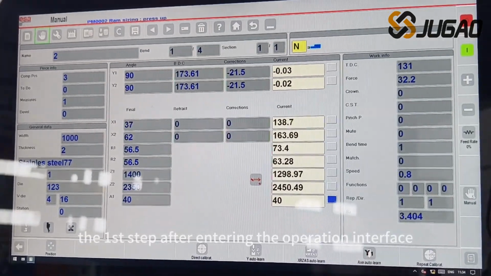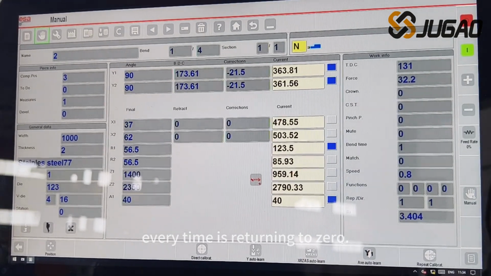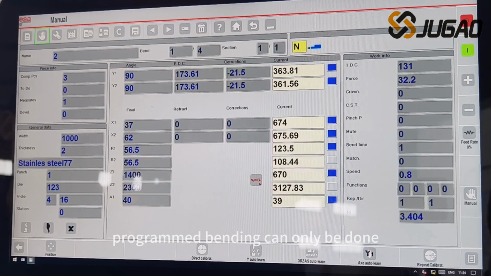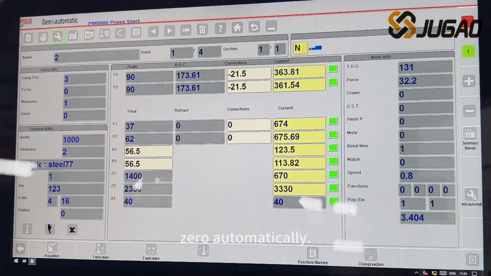The first step after entering the operation interface every time is returning to 0. Programmed bending can only be done after finishing all operations of returning to 0 automatically.